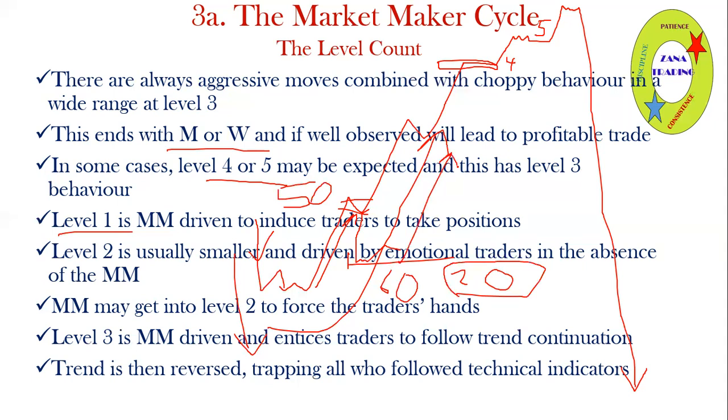That normally happens. Then level 2 is normally smaller. Why? Because here, the usual traders are mainly responsible for the movement. That's why it is normally smaller. And the market maker usually doesn't come in at level 2. He wants you to trade yourselves in and out there.